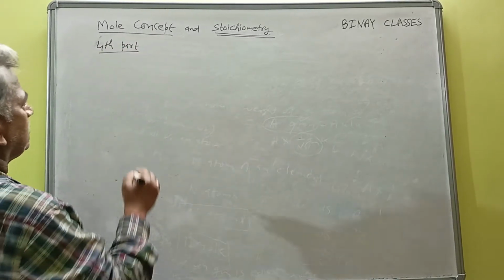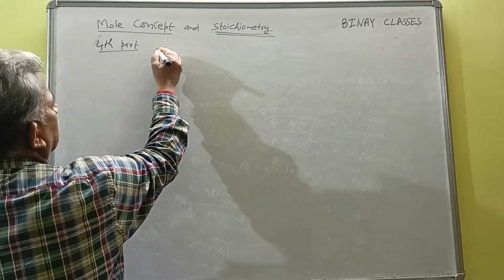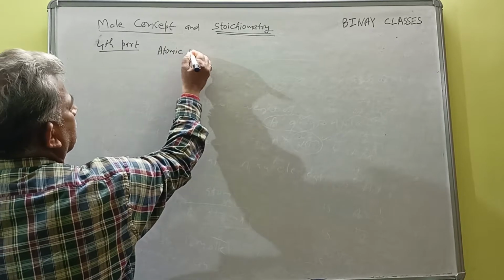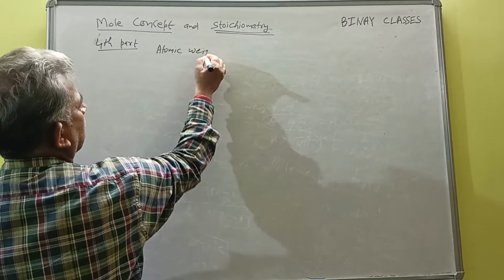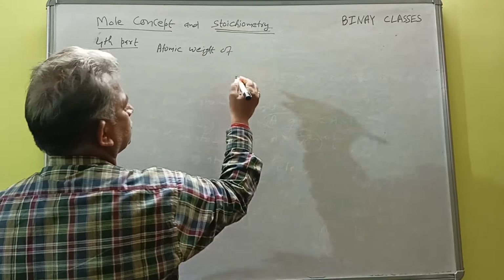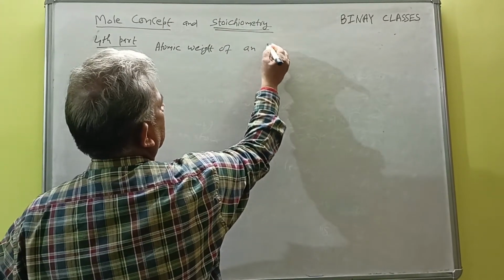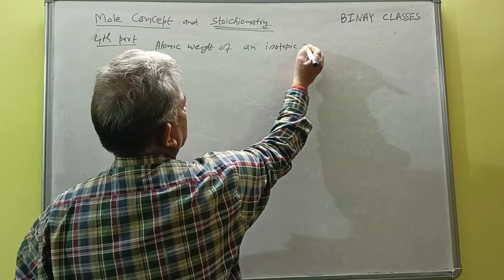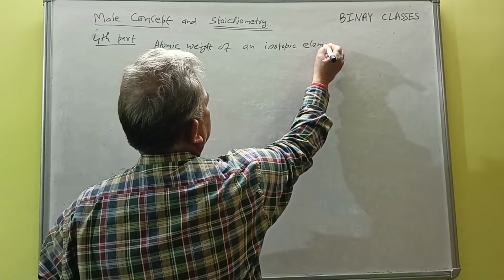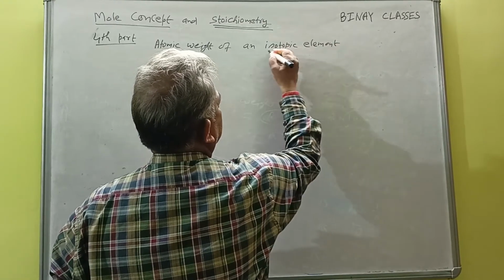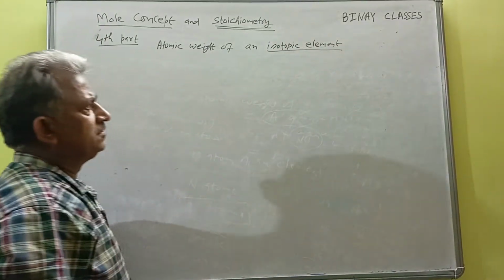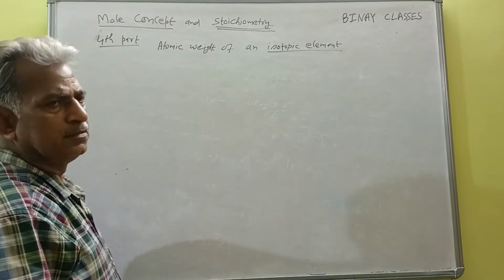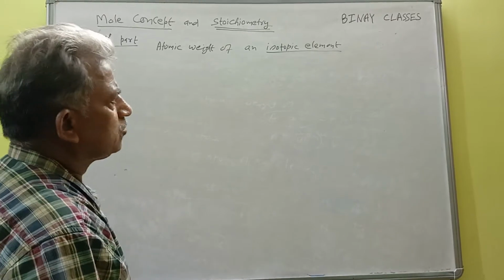And what is in today's topics? Atomic weight of an isotopic element. Here there is the word isotopic, which means the main word is isotope.